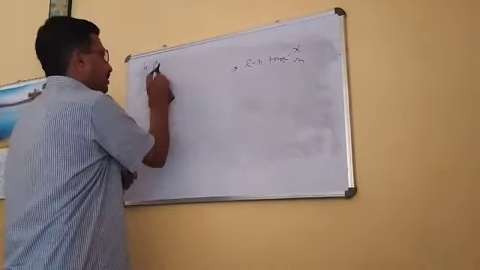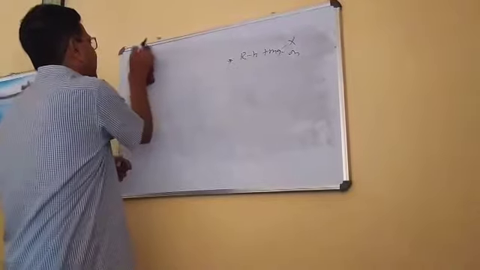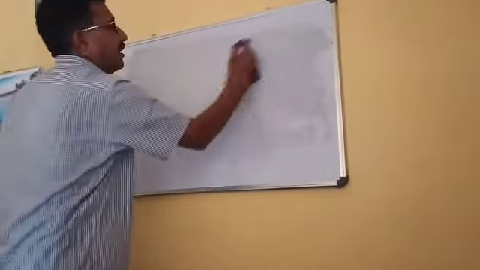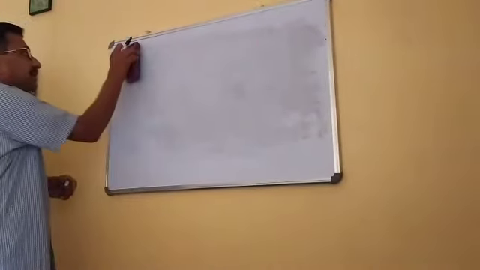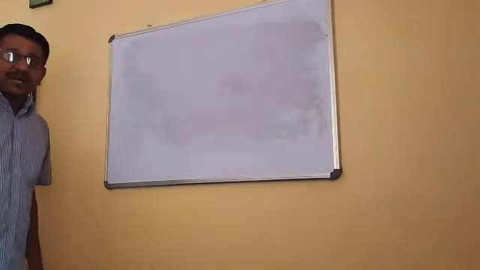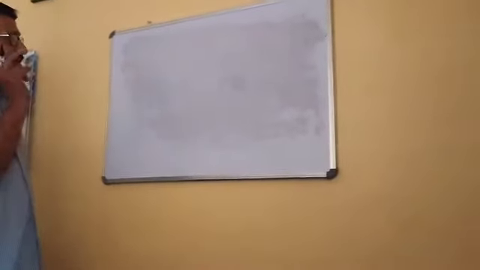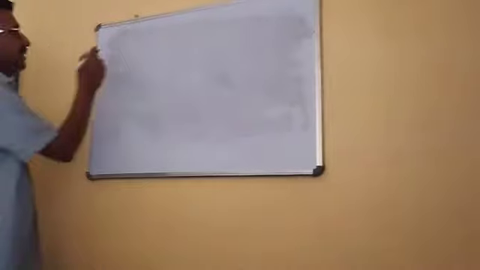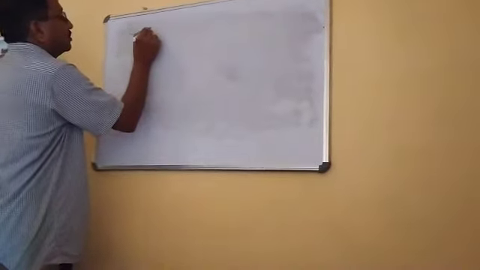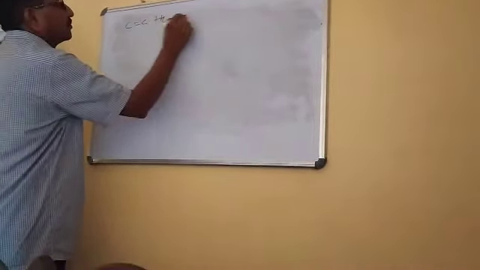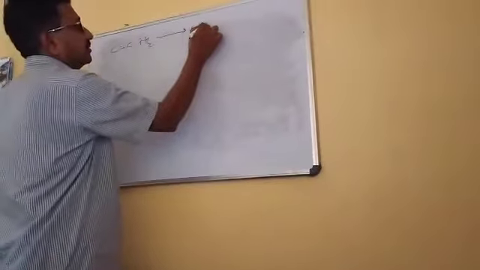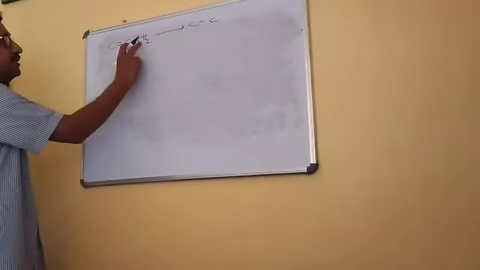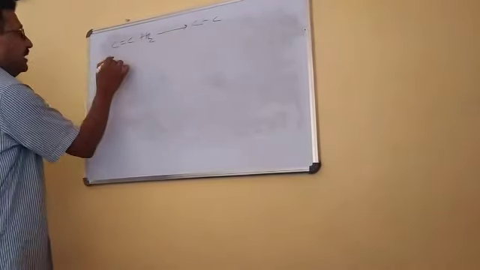Right? What are the other methods? The other method is that of hydrogenation of alkene and alkyne. As I have already mentioned, alkene means double bond, alkyne means triple bond. This is a hydrogenation reaction. This is alkene, this is hydrogenation, this is alkane.